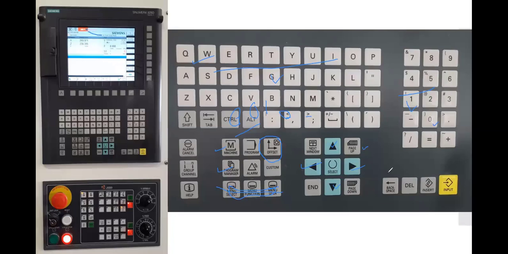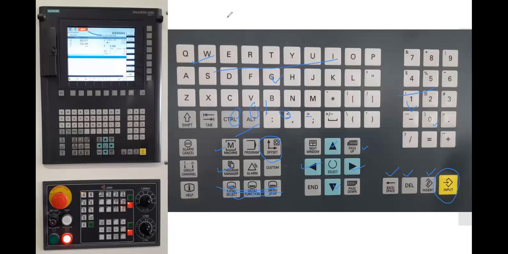This is simply as we have in a keyboard, backspace and delete and insert button. Here we do not have an enter option to go to the new line. So this input is equivalent to enter. If you press the input button, you will jump to the next line. Okay, so far if you have any question.